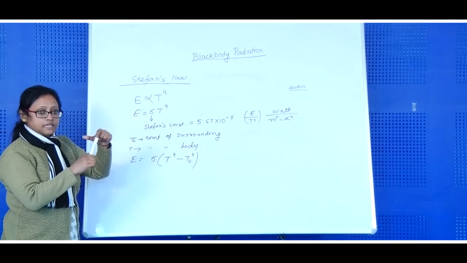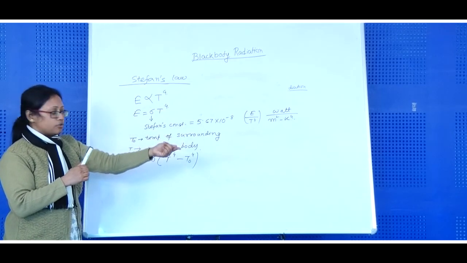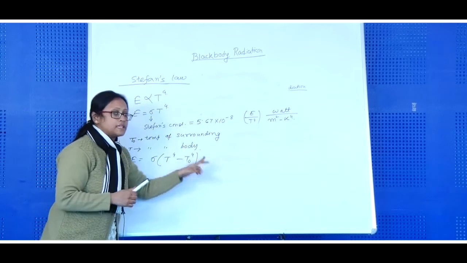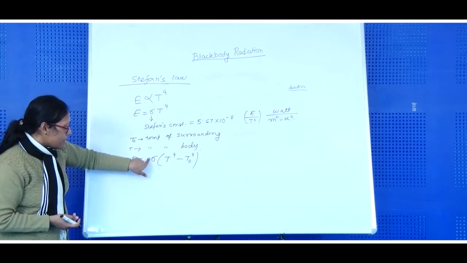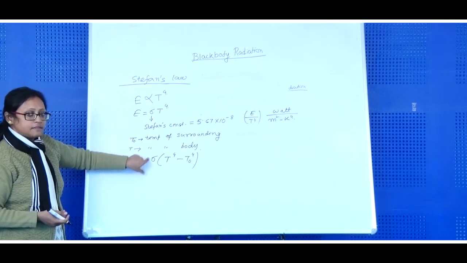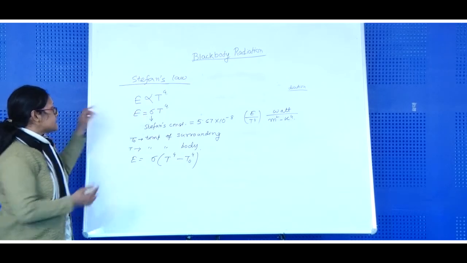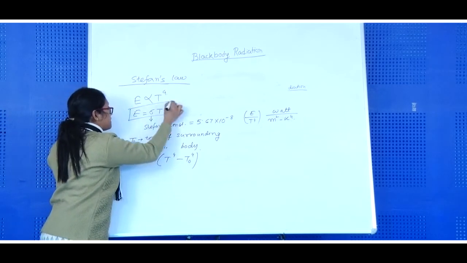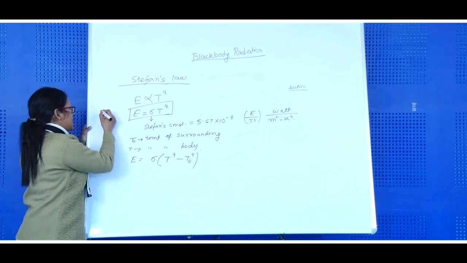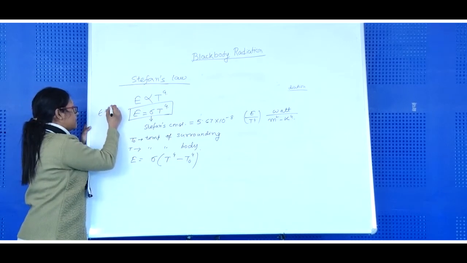Now its temperature is T, surroundings temperature is T0. So what is the difference? T to the power 4 minus T0 to the power 4. Now you may think why I have provided some space. Now this is the law for a perfect black body whose emissivity is also 1.